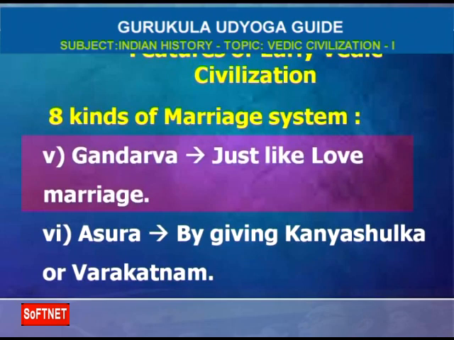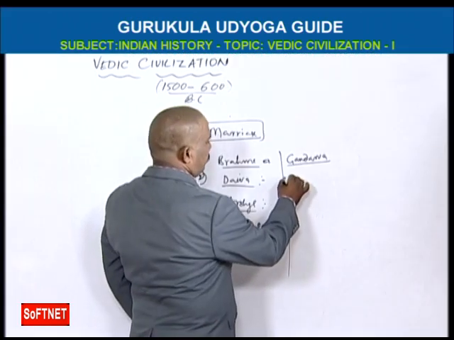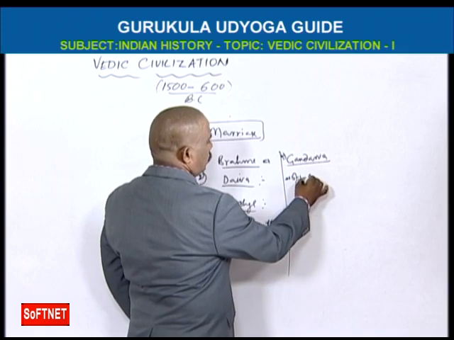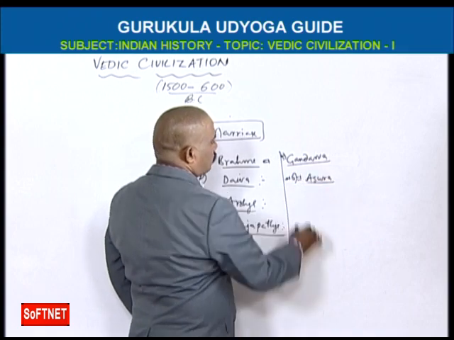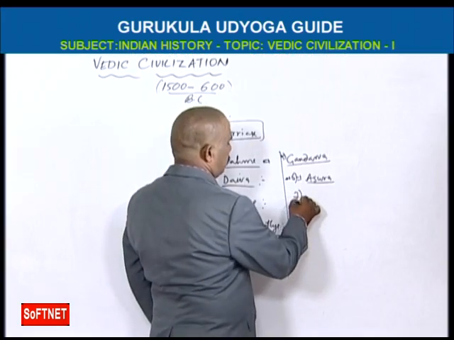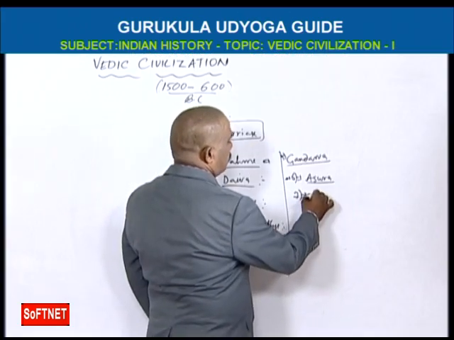This is like a love marriage. And sixth one, Asura marriage. Asura marriage means taking Kanya Shulka. And that is Rakshasa.